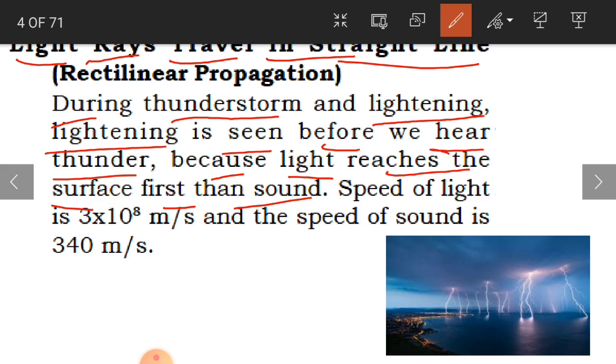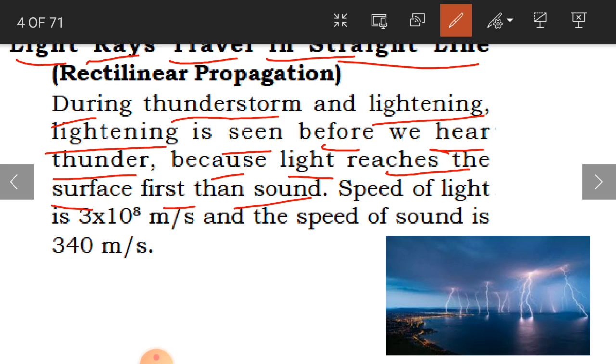So during thunderstorm and lightning, you might have experienced this in your daily lives, children. What happens in these situations is that lightning is seen first. You can see the lightning in the sky, and you can also hear the sound of the thunder. But before the thunder, the lightning is seen. Why? Because light reaches the surface first, as light travels very, very fast compared to sound.